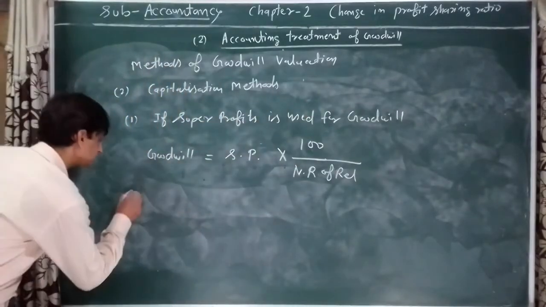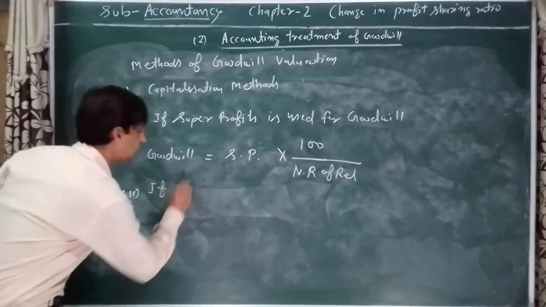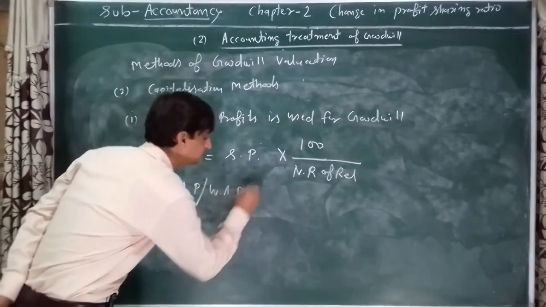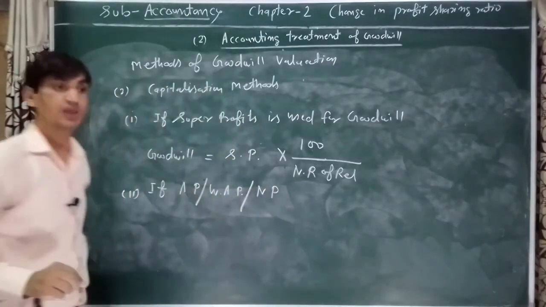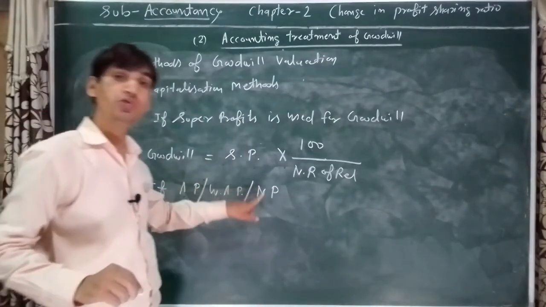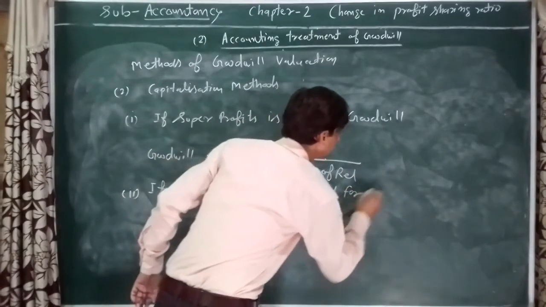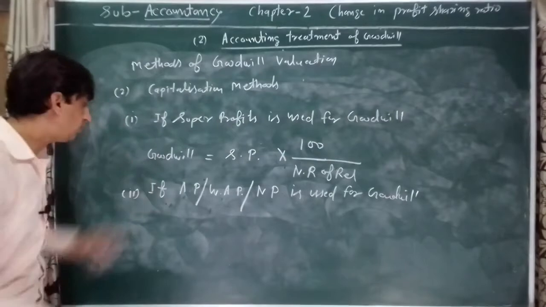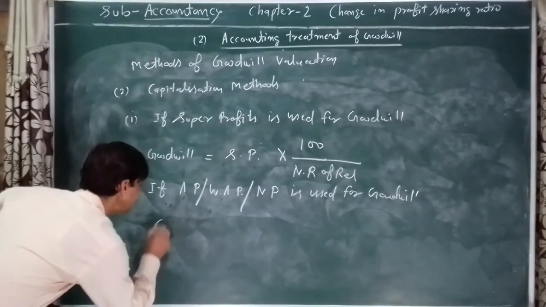The second: if average profit, weighted average profit or normal profit is used for goodwill, in such condition first we need to calculate capitalized value.